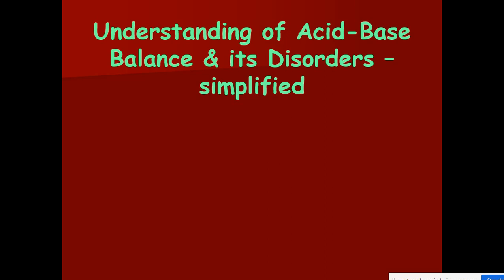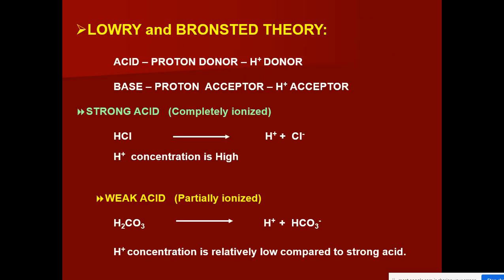Talk about acid, base and buffers. Now see here, as per Lowry and Bronsted theory, acid means a compound which can donate proton. A proton is donated by a compound, then it is said to be an acid. Base is a proton acceptor, means hydrogen ion acceptor.